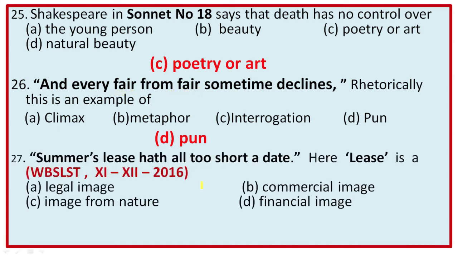Next 27. Summer's lease hath all too short a date. Here lease is a. The options are legal image, commercial image, image from nature, financial image. And this question was selected in WBSLST in 2016 at the 11-12 level. The right option is obviously A, legal image. Why legal image? Because lease, we know, means a kind of contract between two persons. So the term is related to court or law. So it's a legal image.